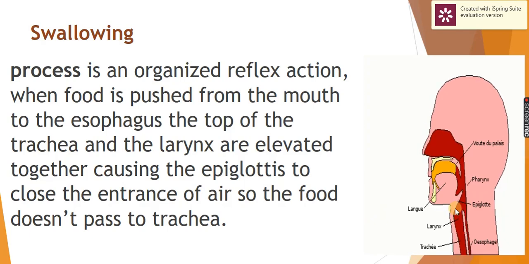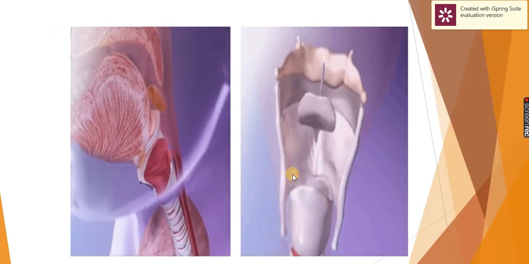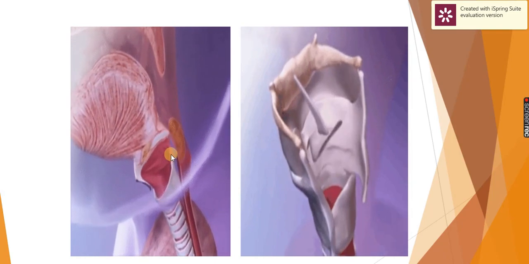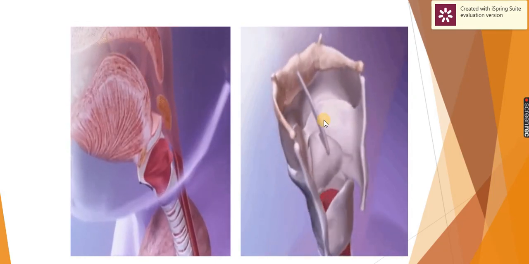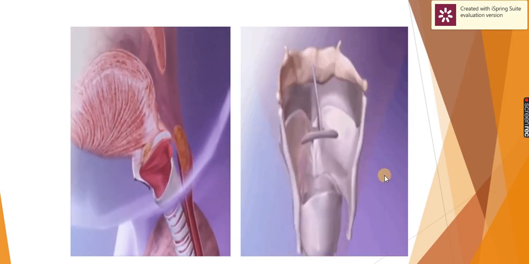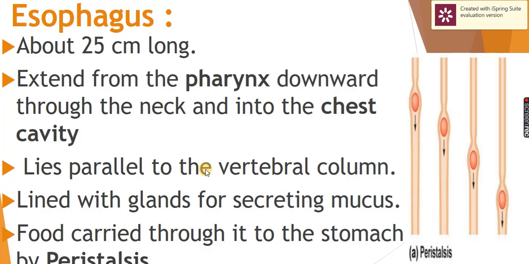So the food is moving like this. It moves up, closing the trachea, and the food moves here like this. The food is coming, so the epiglottis closes the trachea. By this action the food moves to the other part, which is the esophagus, and this is swallowing.